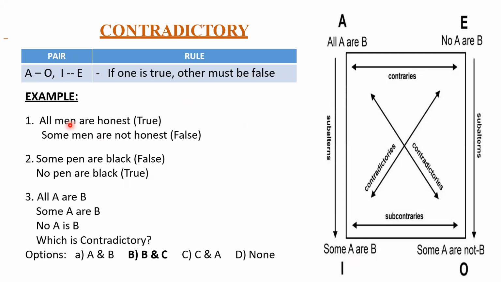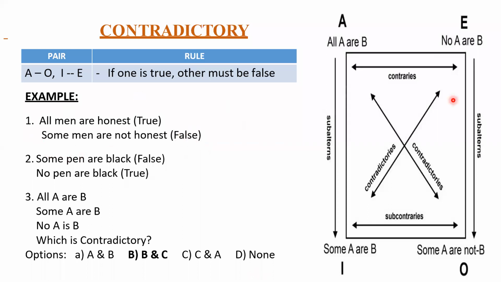So now see the example. All men are honest. So where is All? All is here. Some men are not honest. So Some Not is the opposite. So it comes under contradictory statement. As in the question they're telling it is true, your answer should be false here. Clear? So this is your answer.